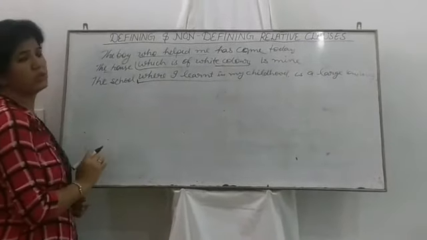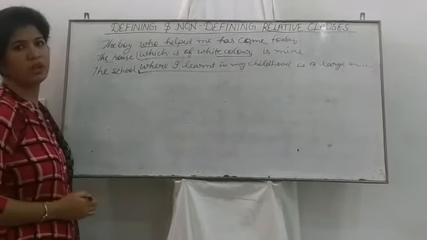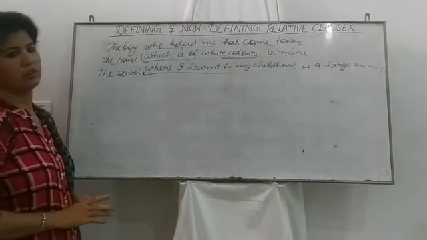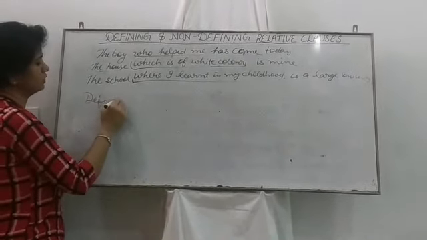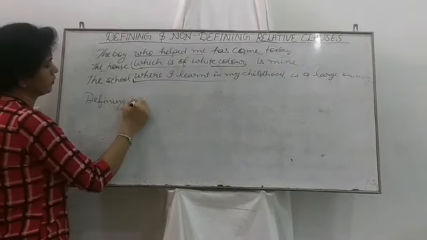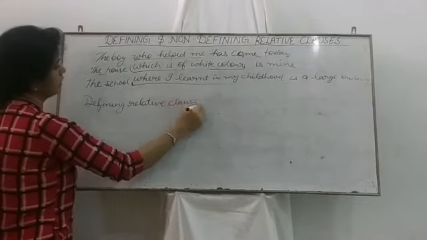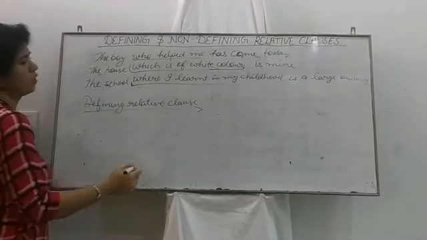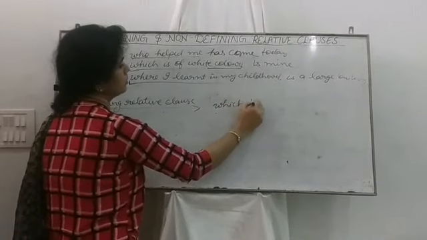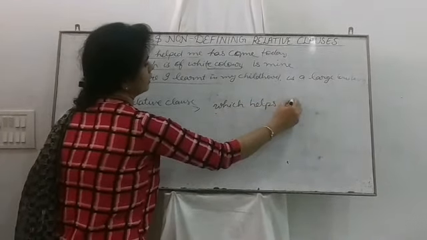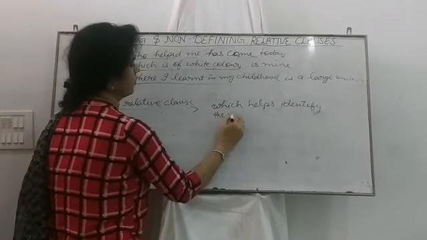Alright. So the question is how we will recognize which one is defining and which one is non-defining relative clause. First, defining relative clauses are those which help to identify the noun.